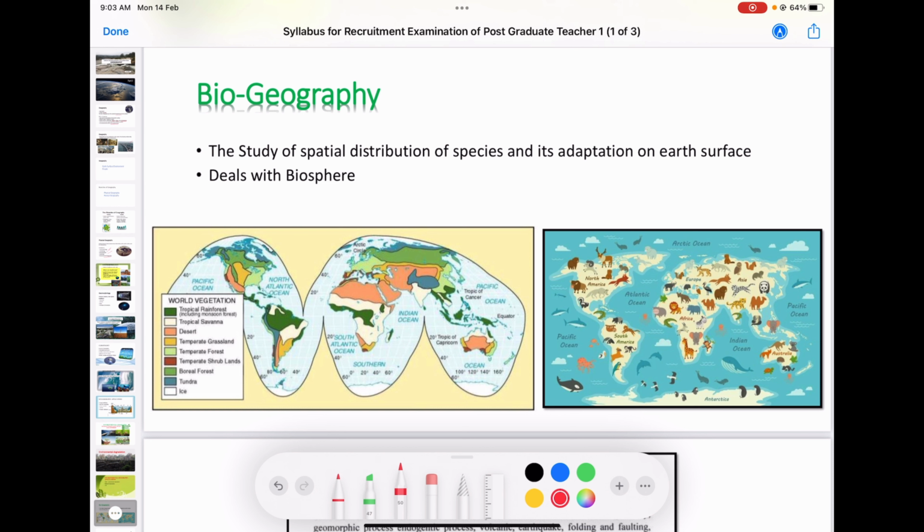In this, we want to give more concentration to the ecosystem. So we can expect questions on the distribution of different kinds of vegetation, from tropical rainforest to temperate grasslands to tundra regions or the ice-capped regions. We have to study up to there. This is also a broad area. You can expect one or two questions from this area as well. So these are the parts that come under physical geography.